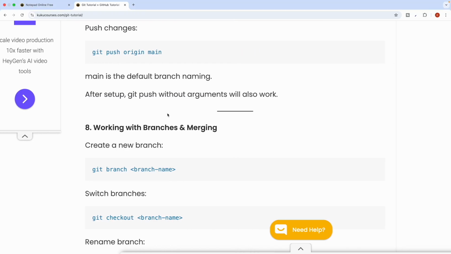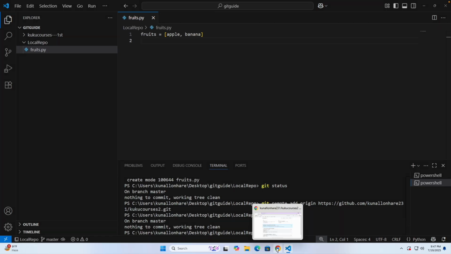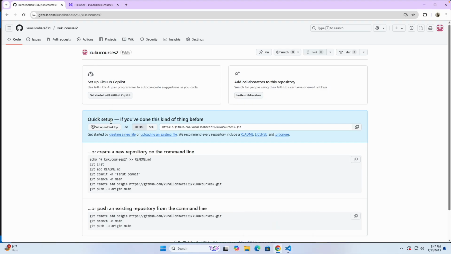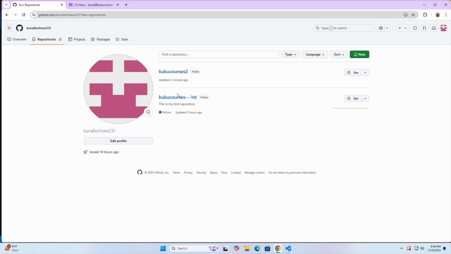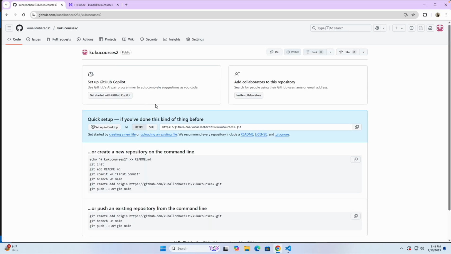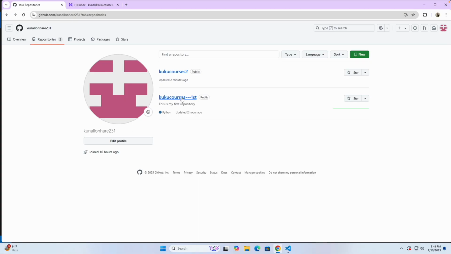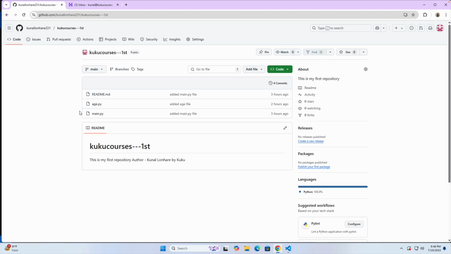By default, if you go to any repository on GitHub, let's say you go to your repositories, you will notice I have two repositories. I open the new one which I have just created, and here we don't have anything. In the first repository we have this main branch.